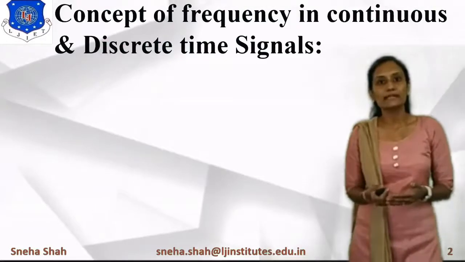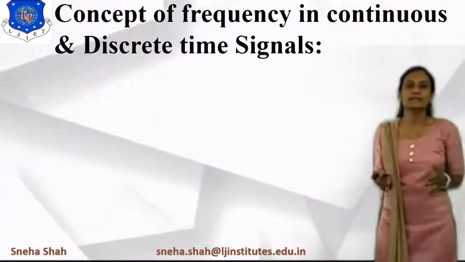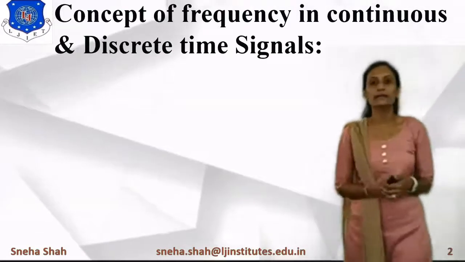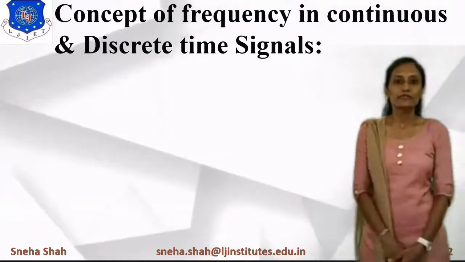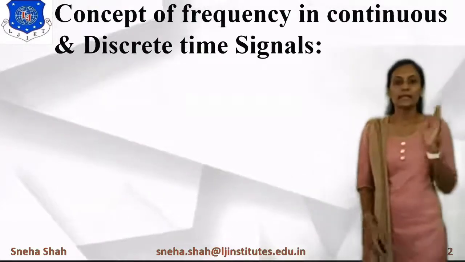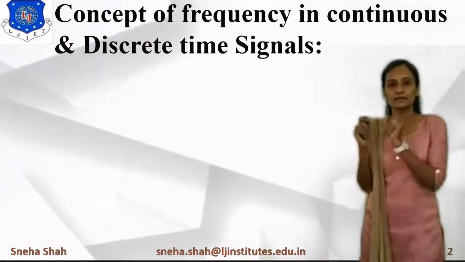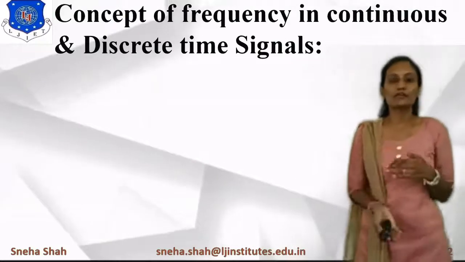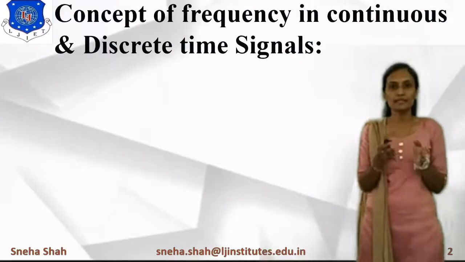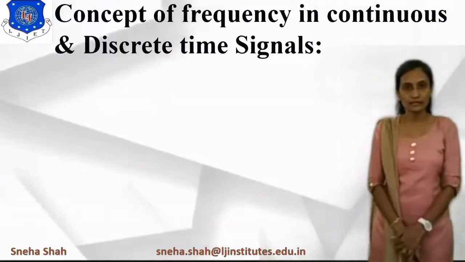Now the first topic is the concept of frequency in continuous and discrete time signals. Suppose we want to relate the frequency in a continuous time signal and a discrete time signal, how can we relate these two? For that, first of all, we define the continuous time signal frequency in the simple domain and in the frequency domain, and we will also represent the discrete time signal frequency in the simple domain and the angular frequency domain.